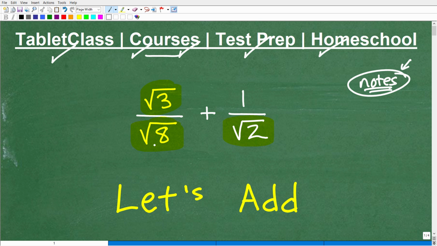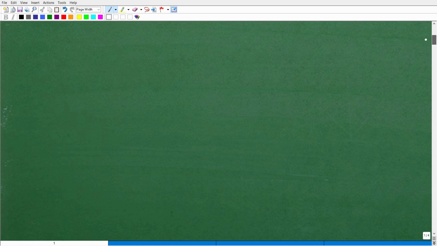Okay, so if you think you can add these up and get the final correct answer, go ahead and try. I certainly encourage you to do so, or at least think about it. But let's just talk about fractions in general. So let's say I have this problem, 1/2 plus 2/3. Okay, so here's a fraction problem.